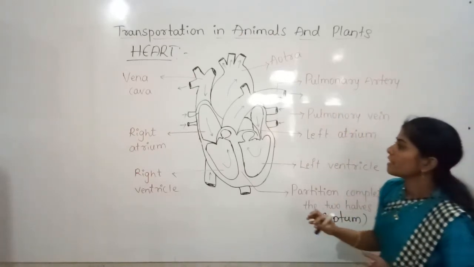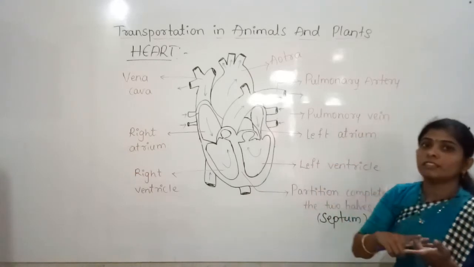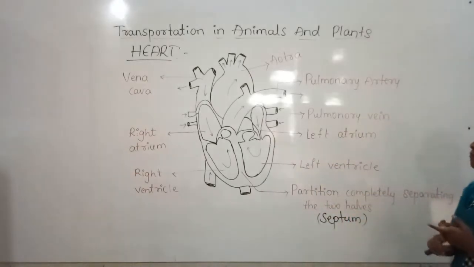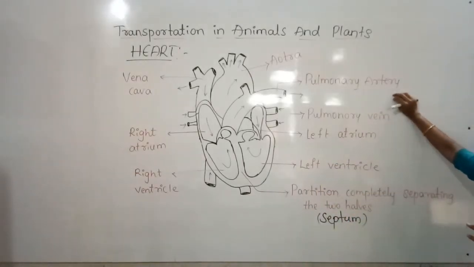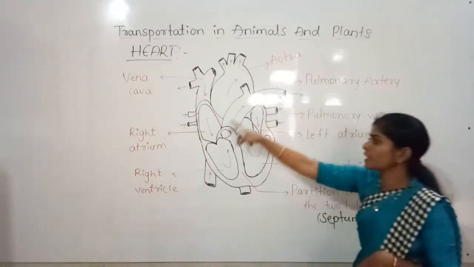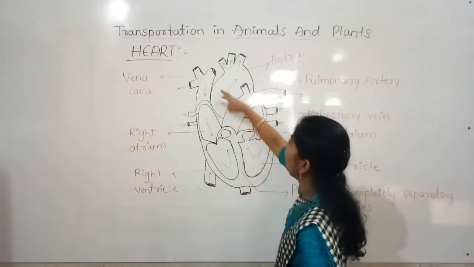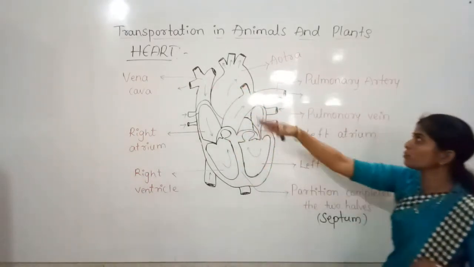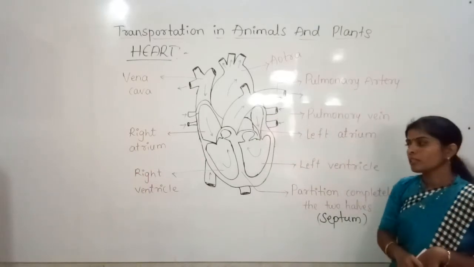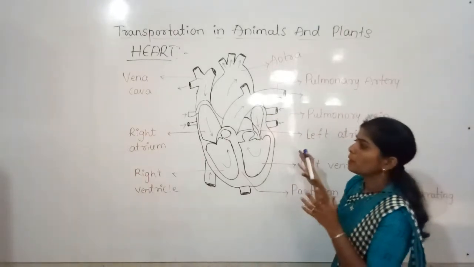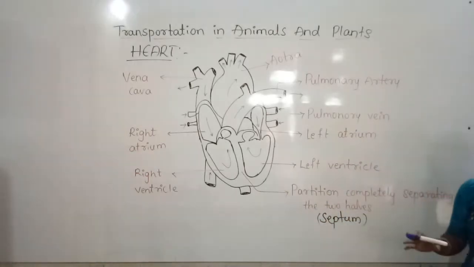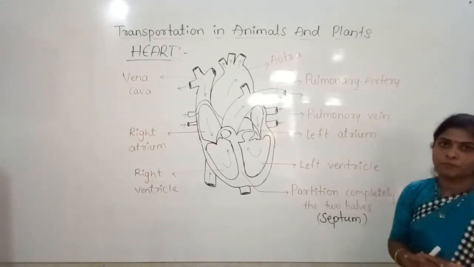What is the function of the artery here? It carries the blood from the heart to the other parts. So it carries the blood from the heart to the lungs. Likewise the circulation of blood takes place to all the parts of the body, through the vena cava and aorta and all. So this is how the blood is pumped regularly and without rest.